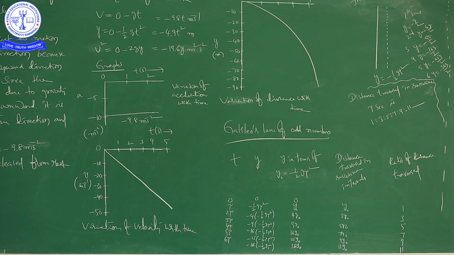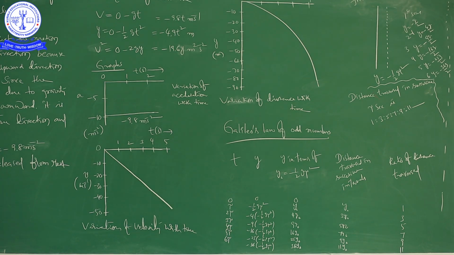If you subtract this one from this, you will get the distance travelled in the third second. Similarly, distance travelled in the fourth second, fifth second, sixth second, like that. After calculating all those, if you get the ratio, you will get 1:3:5:7:9:11, which is called Galileo's law of odd numbers.